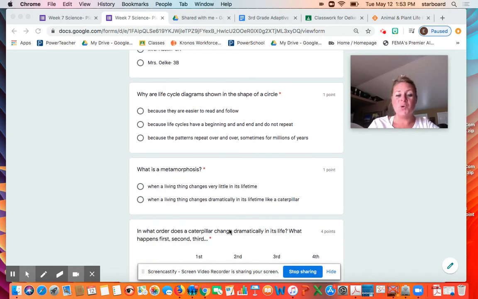Second question is, what is a metamorphosis? Is a metamorphosis when a living thing changes very little in its lifetime, or when a living thing changes dramatically in its lifetime, like a caterpillar?